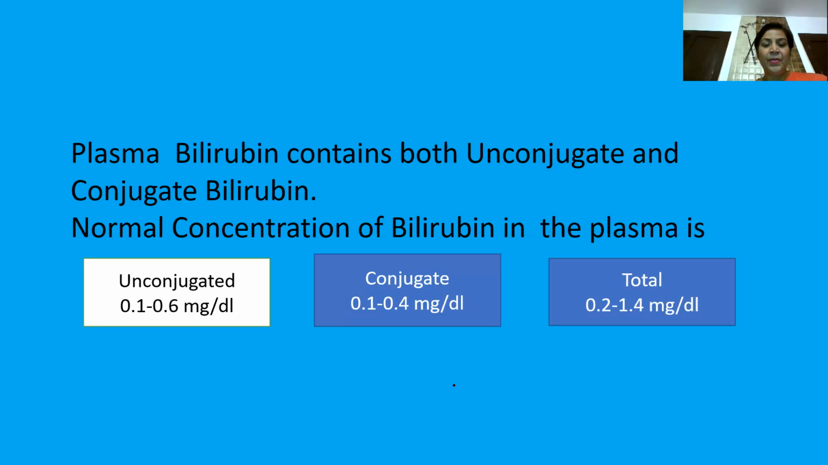So plasma bilirubin is actually containing both unconjugate as well as conjugate bilirubin. And this is the normal concentration of bilirubin in the plasma. If we talk about unconjugate, it is 0.1 to 0.6 mg per dl, per 100 ml of blood. Conjugate is 0.1 to 0.4 and total is 0.2 to 1.4 milligram per 100 ml of blood.